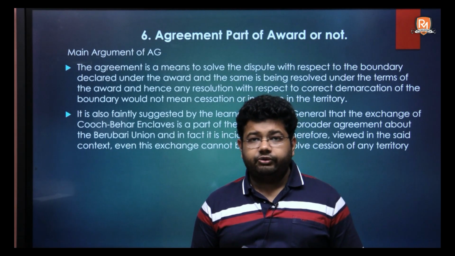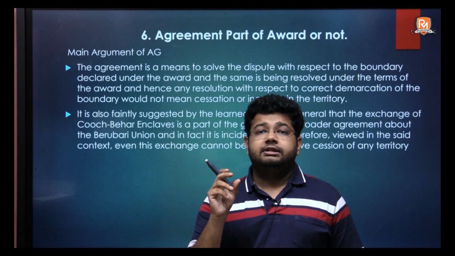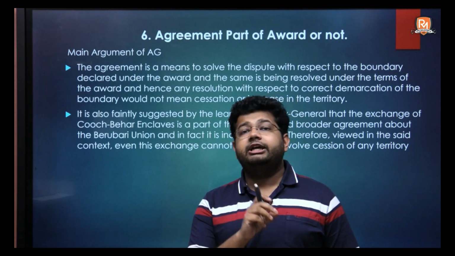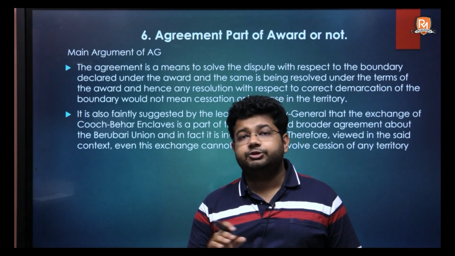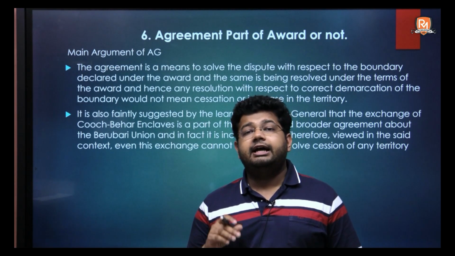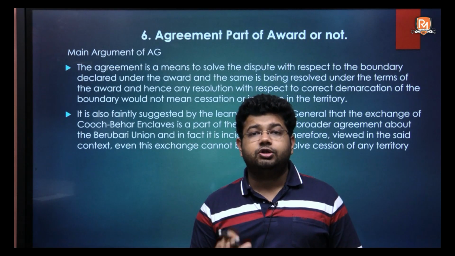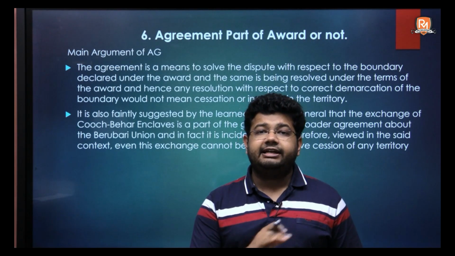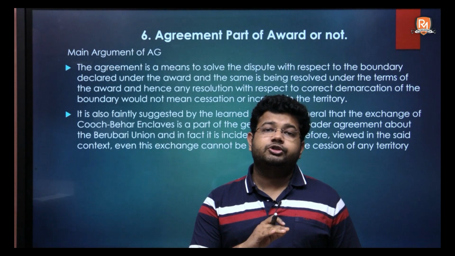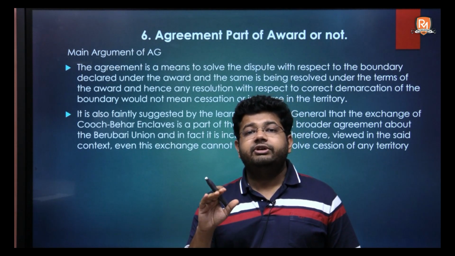According to the Attorney General, what the agreement did was to solve the dispute with respect to the boundary, and therefore there was no giving of the territory or no inclusion of the territory. It was just settling a dispute with respect to the boundary that was given under the award.